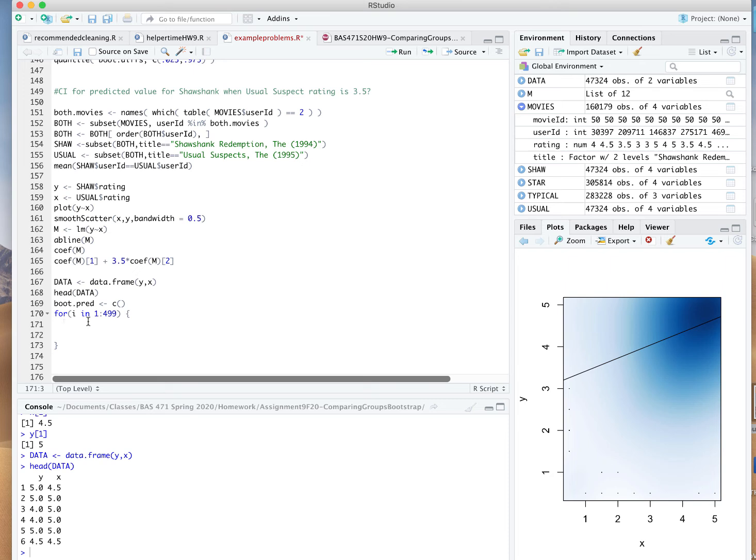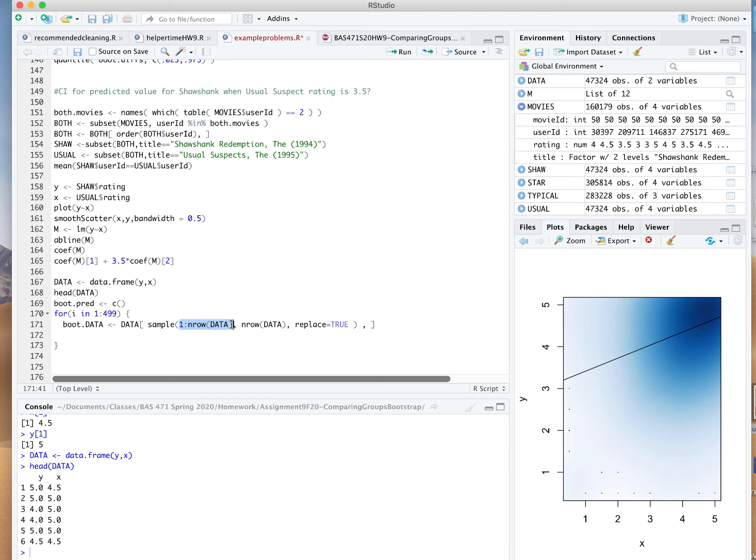And so here's how I'm going to go about doing that. I'm going to call this boot.data. And those are just going to be rows that are picked at random from my original data frame. Since data is a data frame, when I turn on square brackets, I want to put a comma here, leave what's after the comma blank, so I get all the columns. And I'm just going to randomly sample 1 through nrow of data. How many? Well, nrow of data, with replacement. So data right now has 47,000 observations, so this is the integer sequence 1 through 47,324.